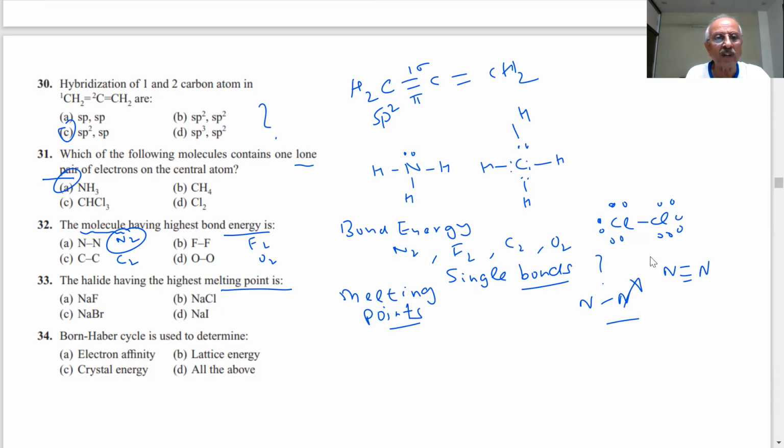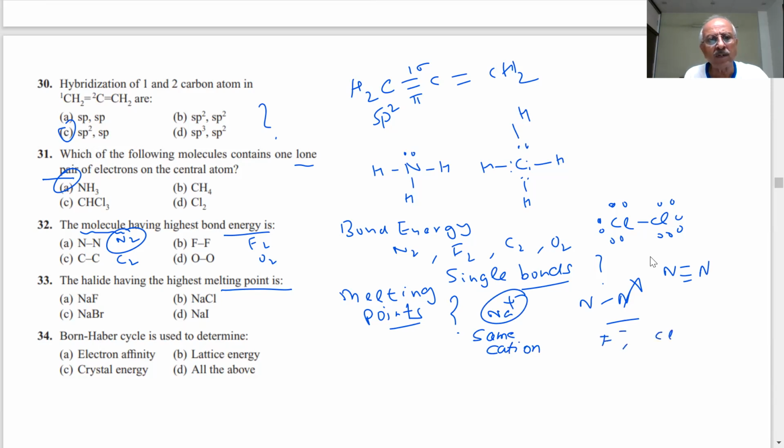This sodium is the same. It should be NaF. Why? Sodium is the same cation, but the anion is changing. What rule will we use?